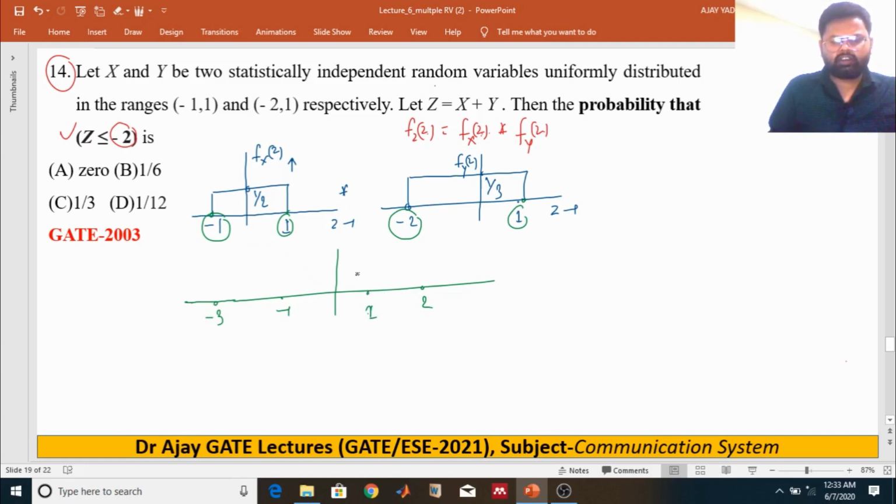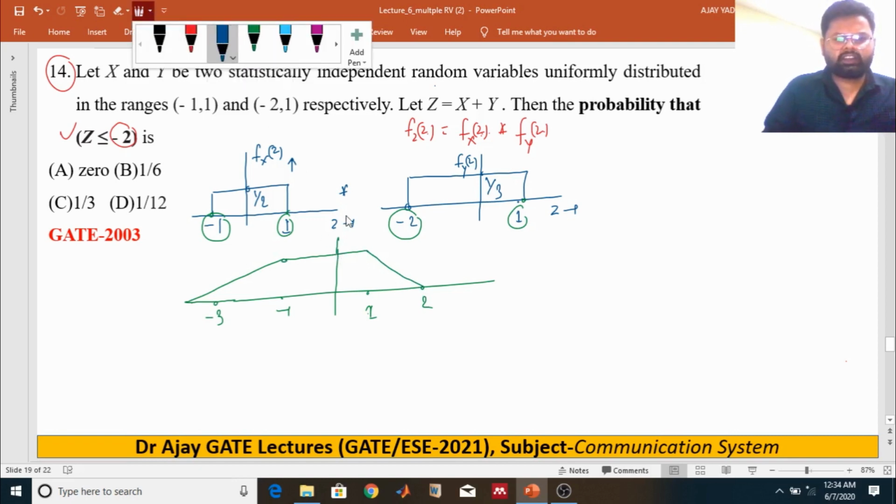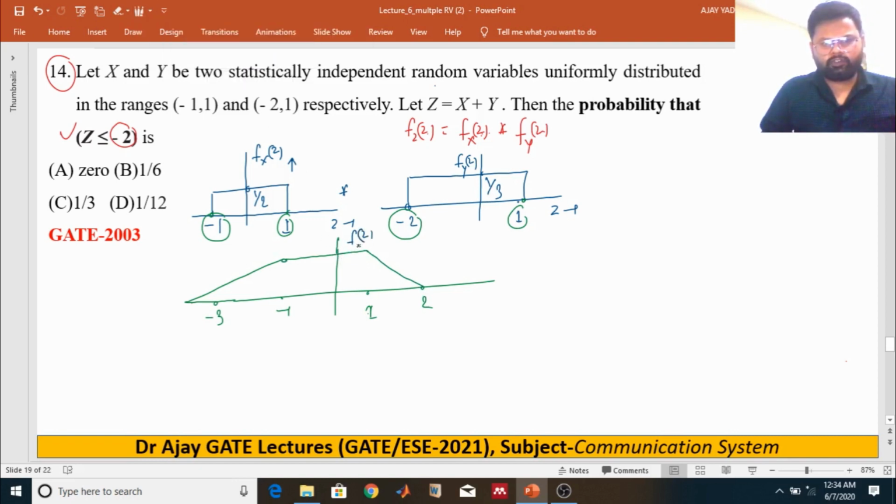So you will get a trapezoidal pulse, this kind of waveform. This is f of z, the PDF of z, right.